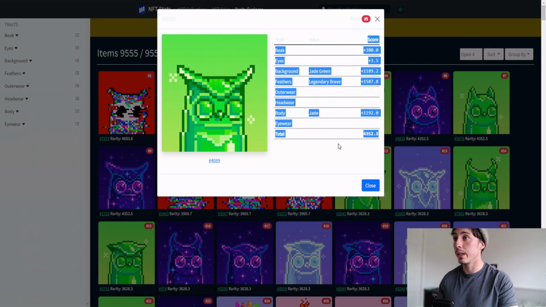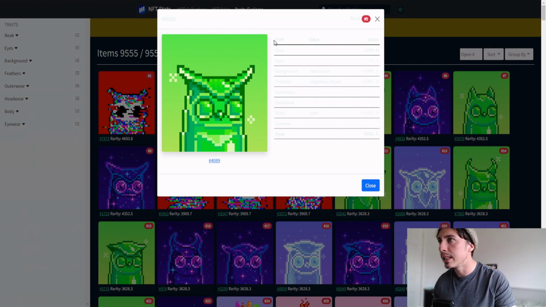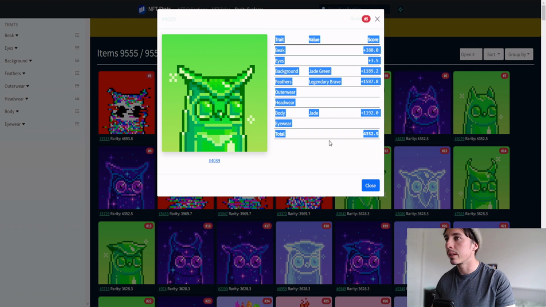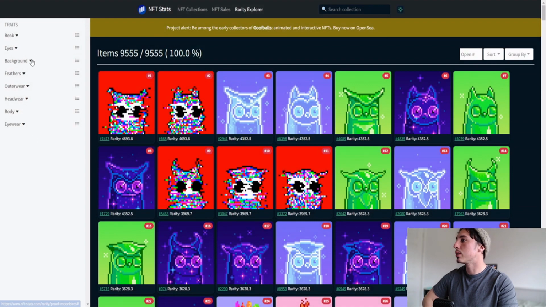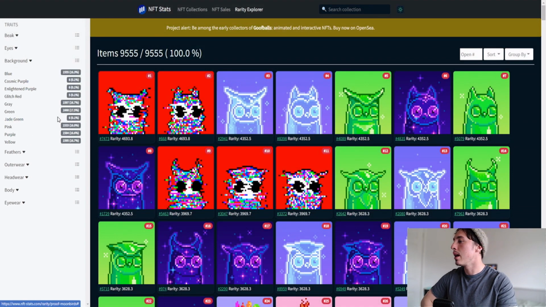I think it gives you good metrics and data, but we can't really see what's here. Not really sure if that's because this is a free version. So that's what we've got for this particular guy right here. The beak gives it plus 380. The background being jade green is plus 1000. So if we were to click here and look at the background again, 6 of them, or 0.1% of the supply, has this particular background.